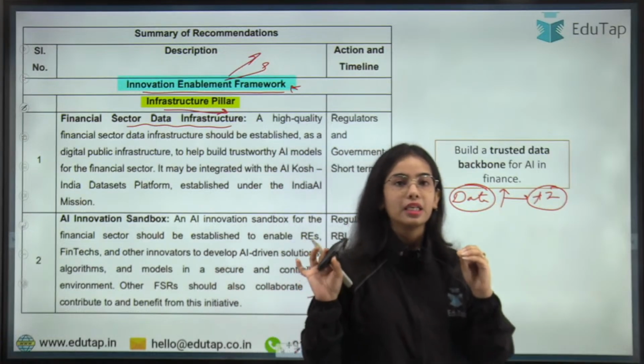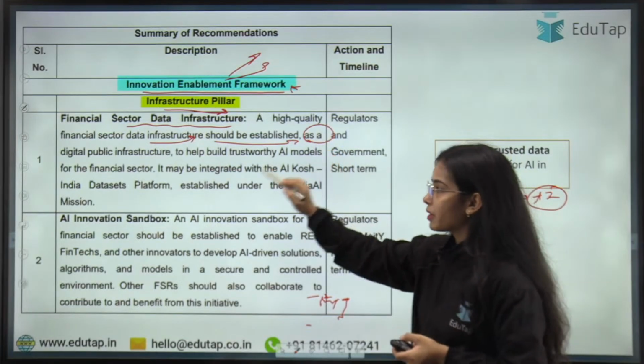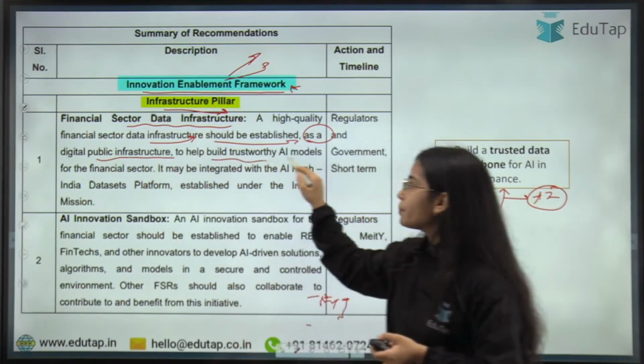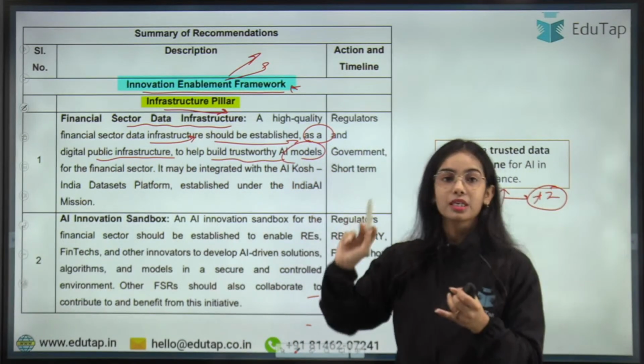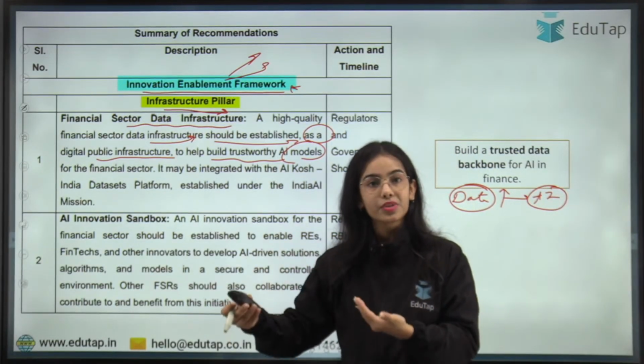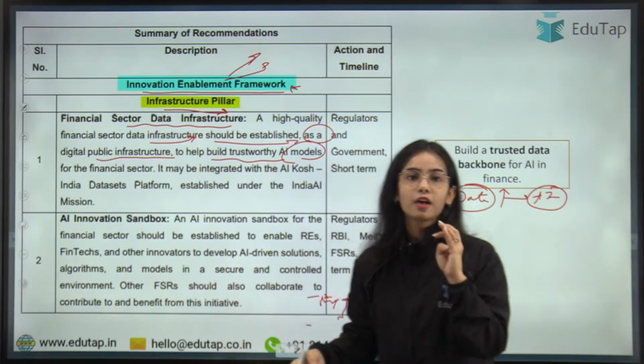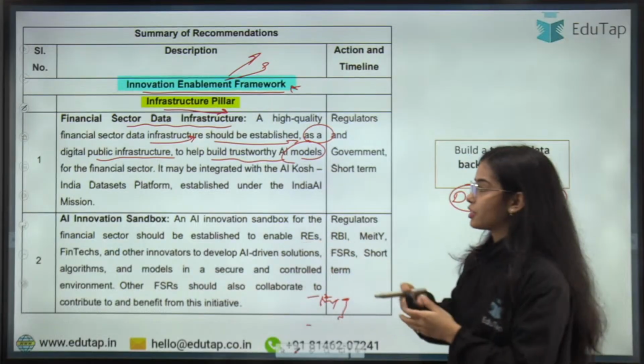Okay, so high quality data infrastructure should be established as a digital public infrastructure to help build trustworthy AI models, because AI models are trained on data. If the data is good, if the data is trustworthy, only then will the AI models be trustworthy, and only then will they be fair and transparent.